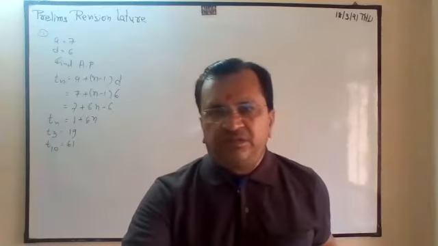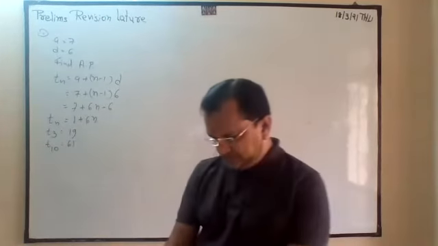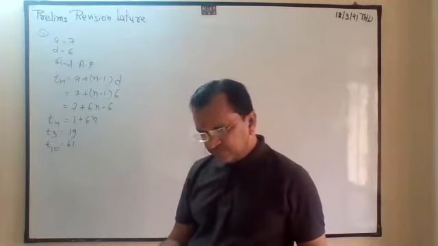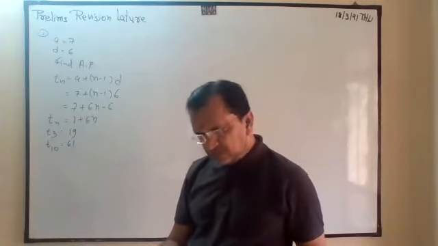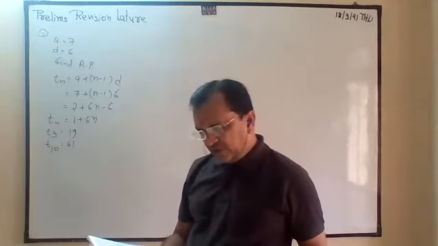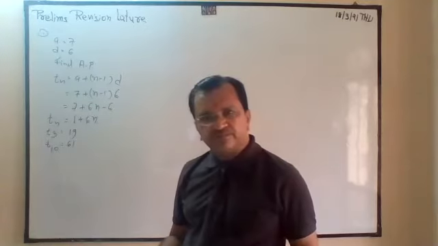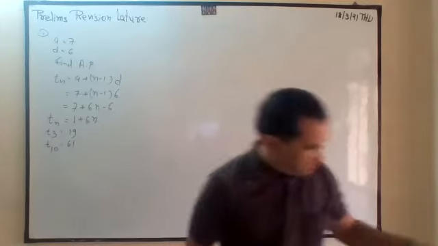Sir, page number 72. Third sum. Find the sum of all even numbers from 1 to 350, correct? Yes. Okay.